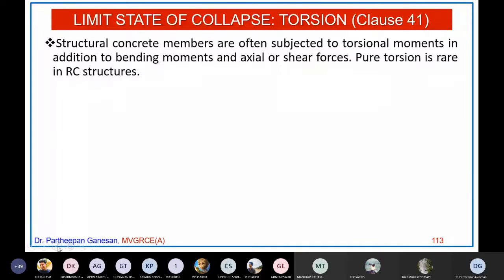Structural concrete members are often subjected to torsional moments in addition to bending moment, axial force and shear force. Completely pure torsion is very rare in RC structures. Completely pure torsion means there is no bending moment, there is no shear force, there is no axial force. It is very difficult to find such a member in a reinforced concrete structure.